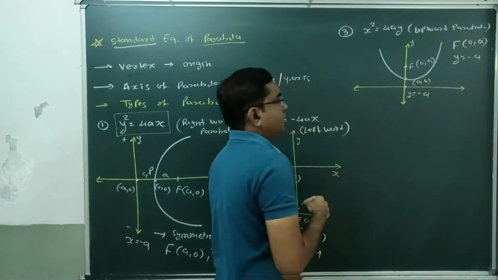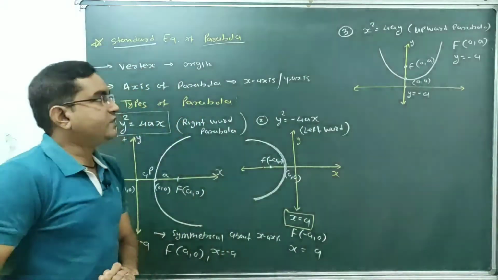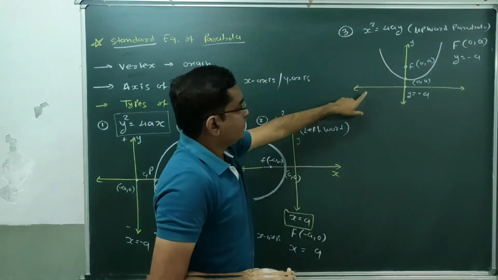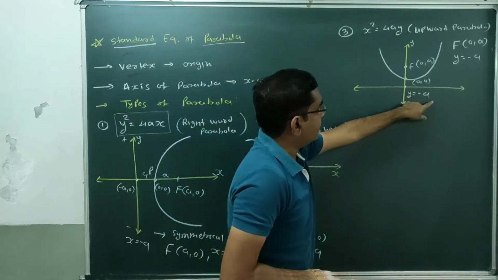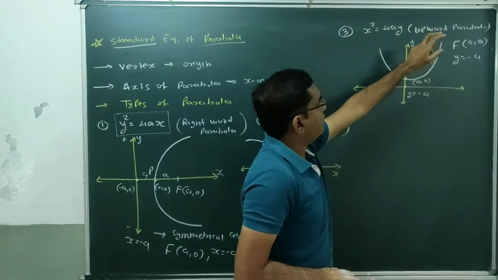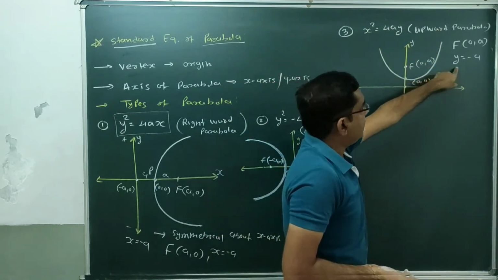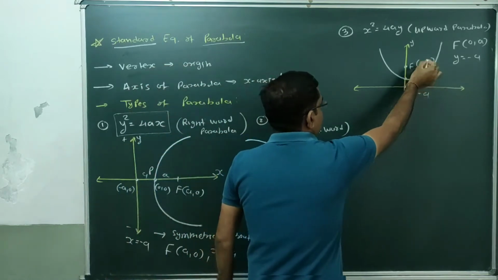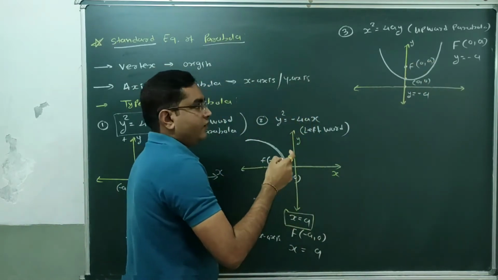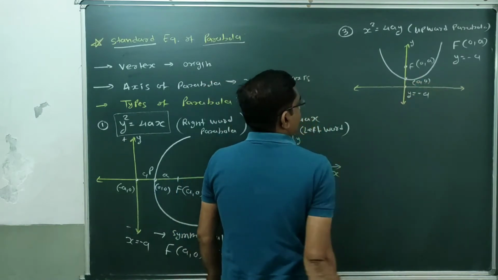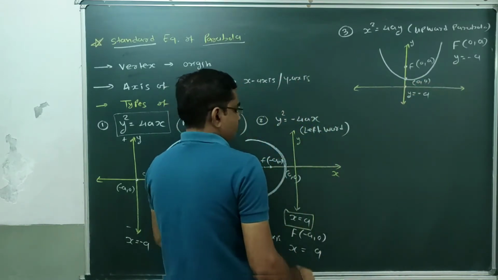Done? So this is third type of parabola, x square equal to 4ay. For positive and negative both value of x, y will be positive. So y is positive, so the parabola will open in upward direction. Done? Equation of directrix is y equal to minus a and coordinates of focus 0, a. Vertex of parabola always lies on origin. This is the origin 0, 0. Done?